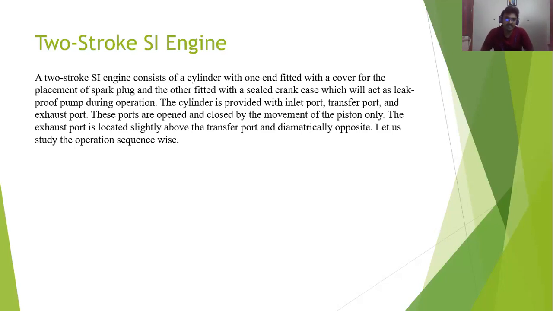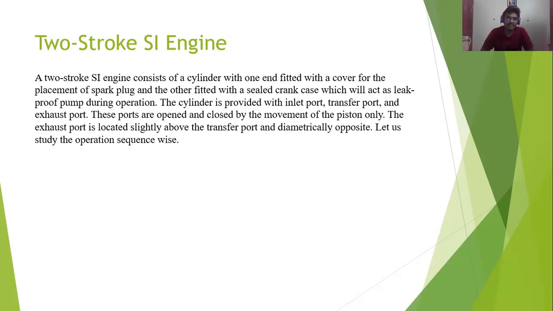In the two-stroke SI engine, in a single rotation of the crankshaft, two operations will complete. The intake as well as compression will happen in a single rotation of the crankshaft. And after that, in the second rotation of the crankshaft, the combustion and expansion stroke will take place. In two complete rotations of the crankshaft, the four operations will happen. That's why it is called a two-stroke SI engine.